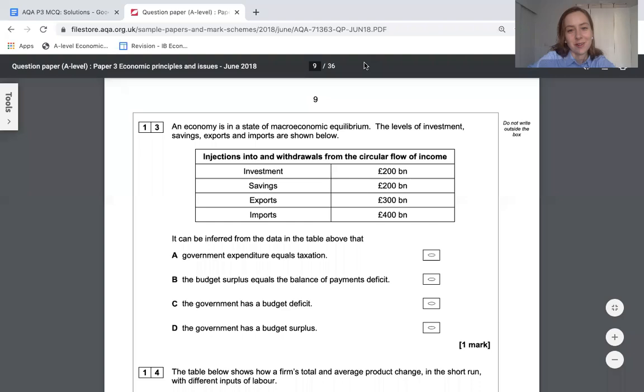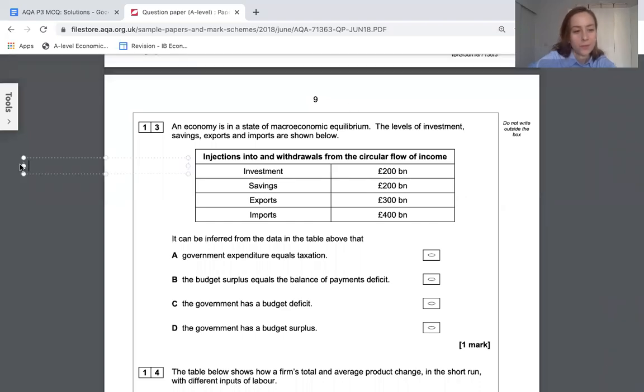This one is a good fun. We have the circular flow model where it's in equilibrium. So we need the injections to equal the leakages. I don't know if you've seen this one before. All your injections are your investment, your exports and your government spending, and your leakages are savings, imports and taxation. So if it's an equilibrium, these sides will equal each other.